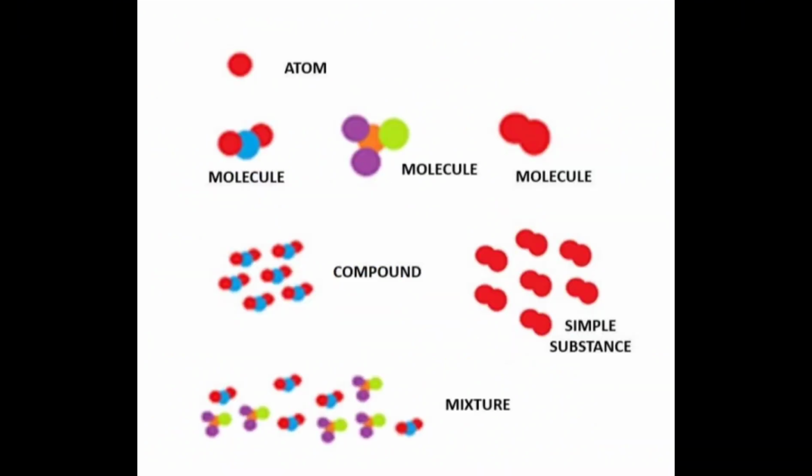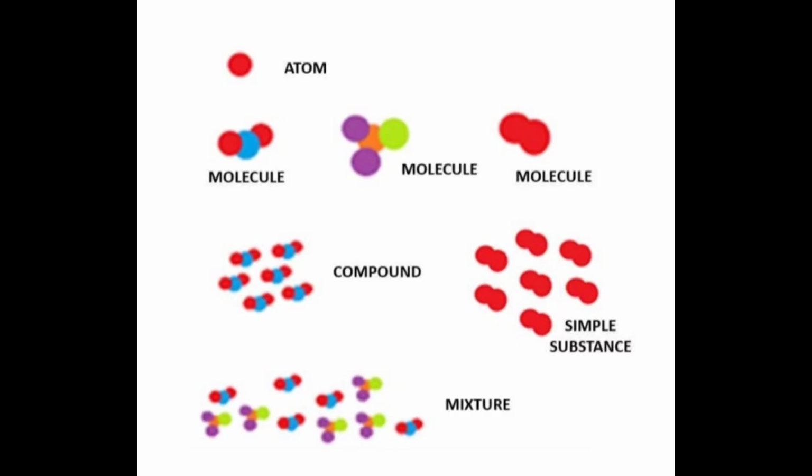And for better understanding, let's take several examples. Look, here you see an atom. We have only one atom, the first one. After that, in the second line, we have 3 molecules. If several equal molecules come together, they form a chemical compound.